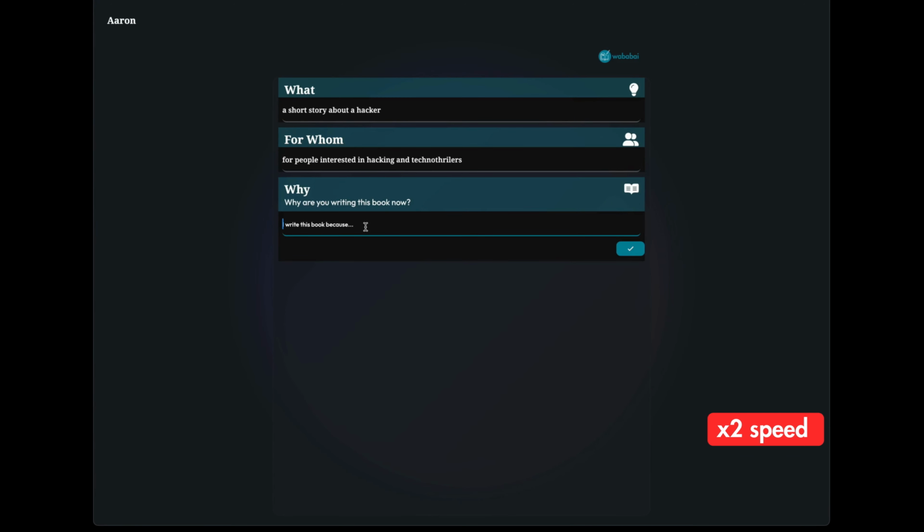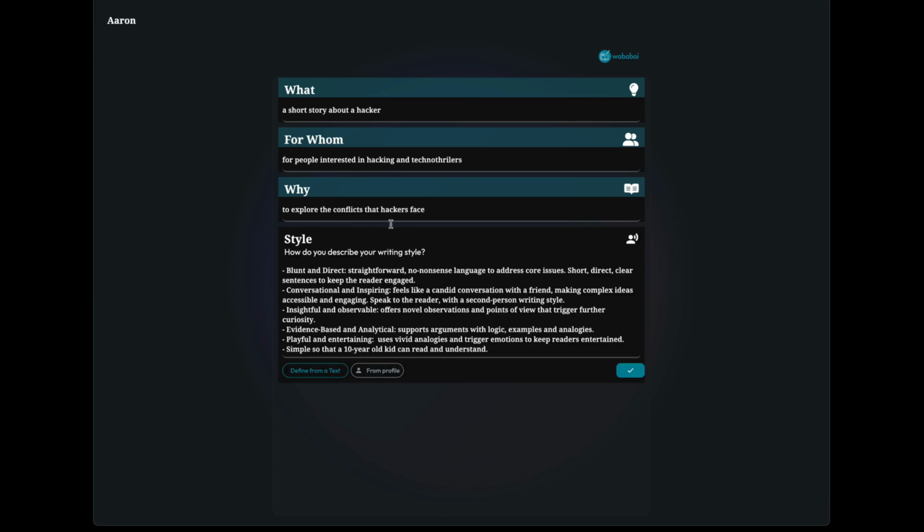Why is this? The story was to explore the conflicts that hackers face. This story is about some moral dilemma that they are having. This is important, right? This is the writing style that Wababai is going to use to write the book or to help you rewrite the book.